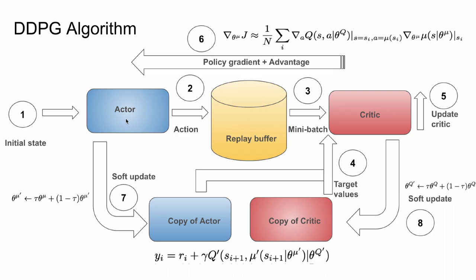We update the actor to increase the critic score, and so this basically directly nudges the actions towards higher value actions. And after we update the critic and actor, we do a soft update on the copies of actor and critic. We update by using this weighted equation so that they do not diverge significantly from their initial state, and it keeps the learning smooth.